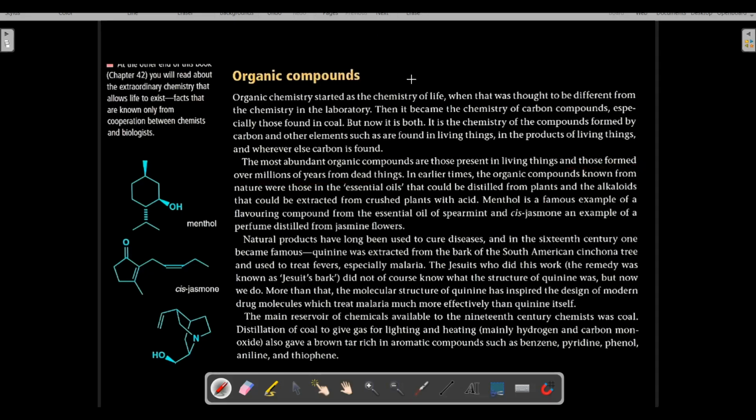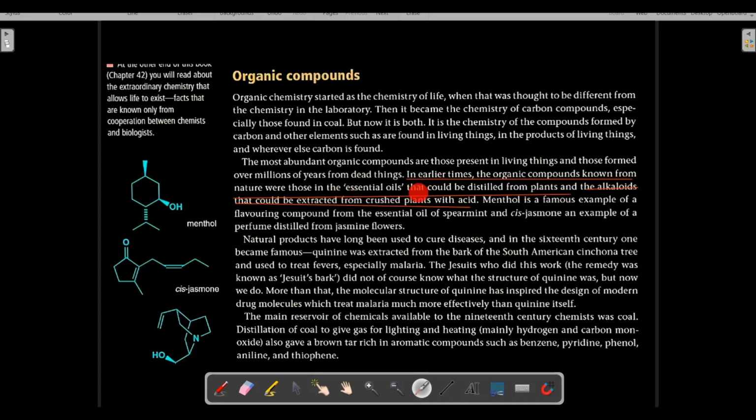Okay, so they are formed from the dead remains of living things over millions of years. So that is the thing. Now, what the author further wants to say is that in earlier times, the organic compounds known from nature were those in the essential oils that could be distilled from plants, and the alkaloids that could be extracted from crushed plants with acid. So in the olden days, the organic compounds known in nature were in the form of essential oils and alkaloids.